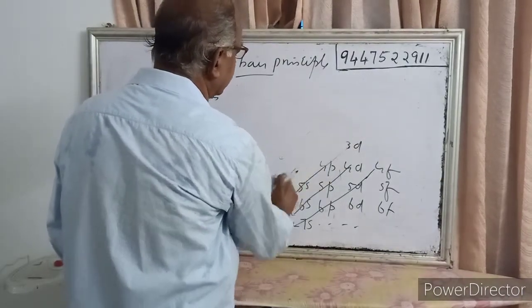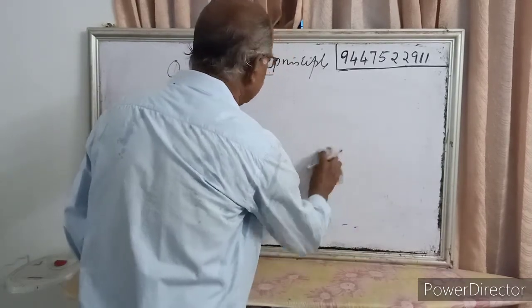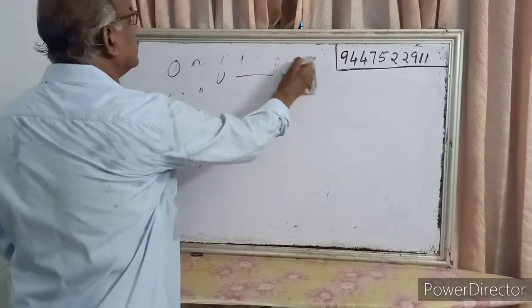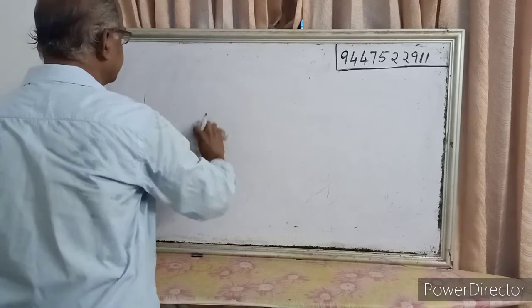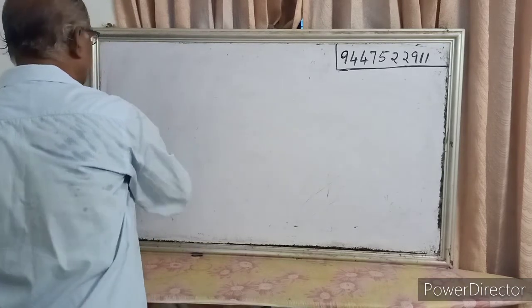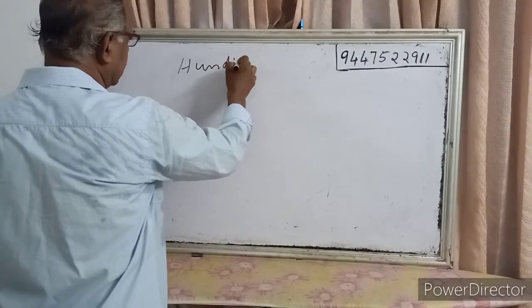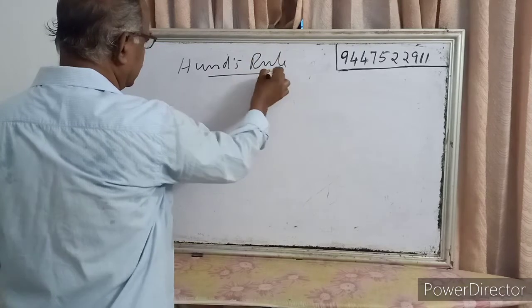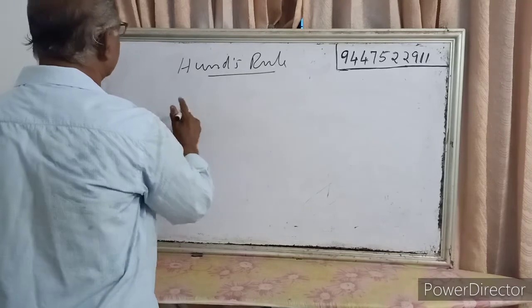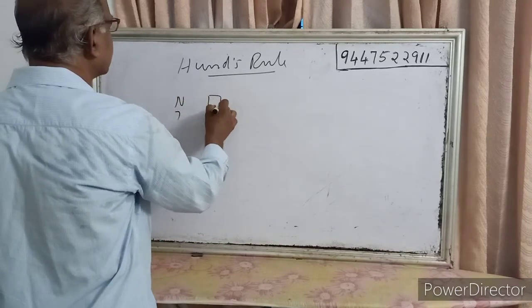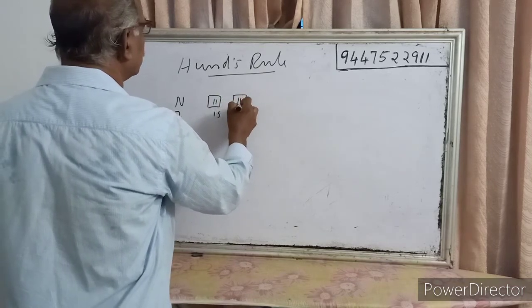Then the second is Hund's rule. Consider nitrogen, atomic number 7, that is 1s2, 2s2.